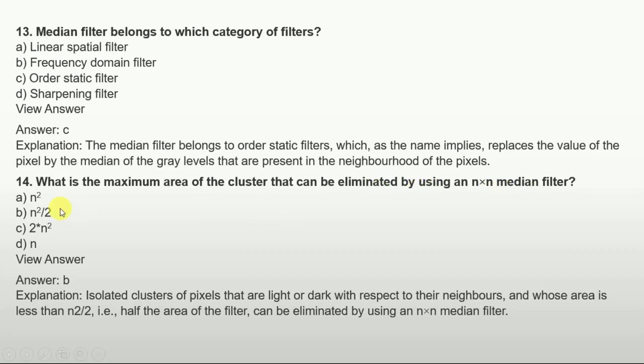Option A is n squared, option B is n squared by 2, option C is 2 multiplied by n squared, option D is n. The answer is option B, n squared by 2. If we see the explanation, isolated clusters of pixels that are light or dark with respect to their neighbors, and whose area is less than n squared by 2, that is half the area of the filter, can be eliminated by using an n by n median filter.